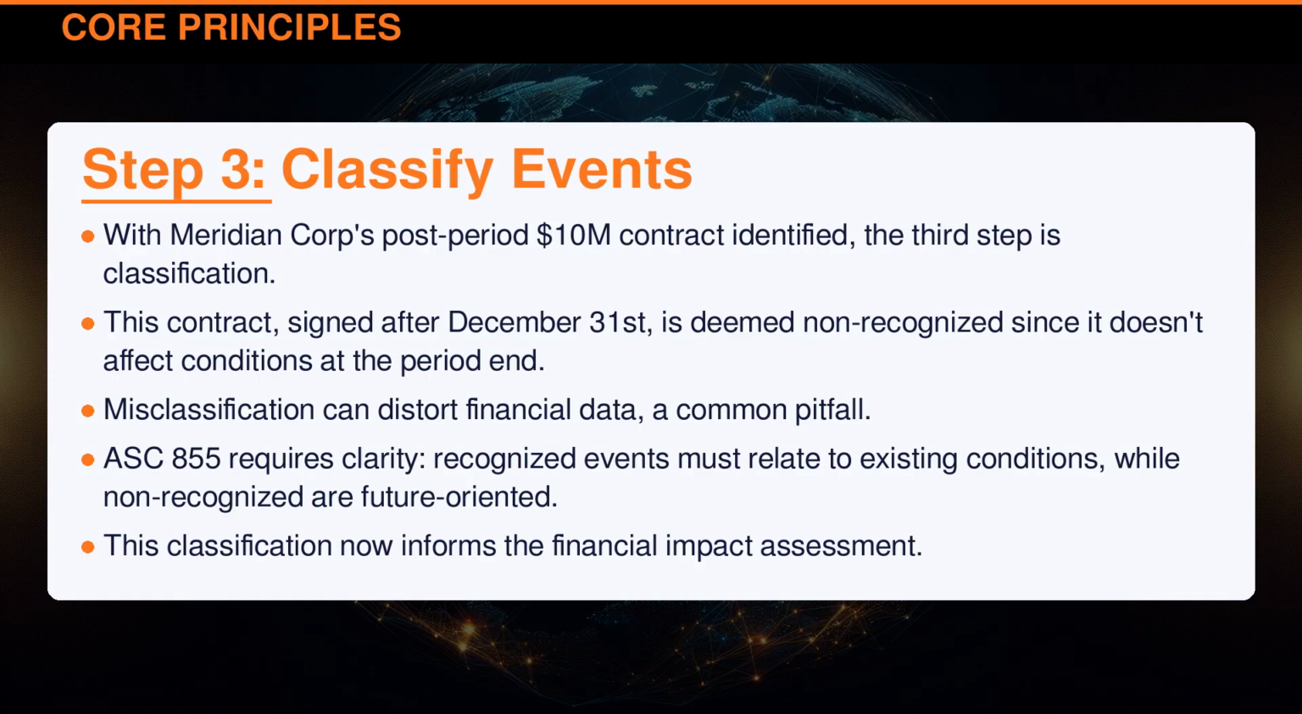Misclassification can distort financial data, a common pitfall. ASC 855 requires clarity. Recognized events must relate to existing conditions, while non-recognized are future-oriented. This classification now informs the financial impact assessment.